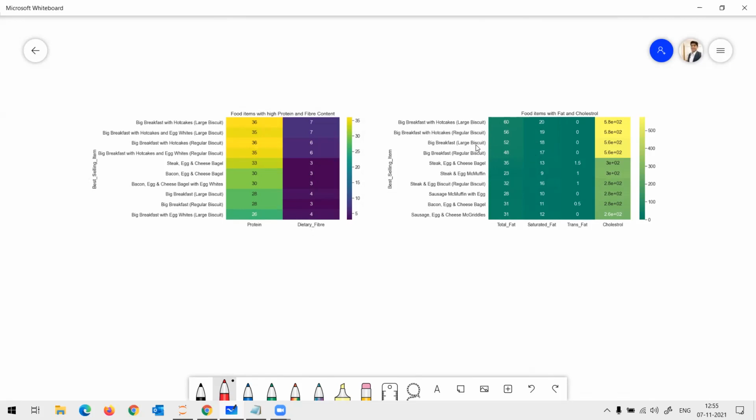But technically, if I have to suggest it to any friend, what I understand here is big breakfast with hot cake is just as good as it is bad. Correct? Yes, sir. It is in equilibrium between nutritious and non-nutritious food. Correct? Technically, if I have to suggest a food to someone, it should be under top 5 here and bottom 5 here. Correct?